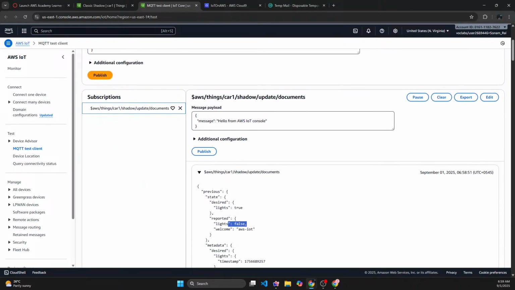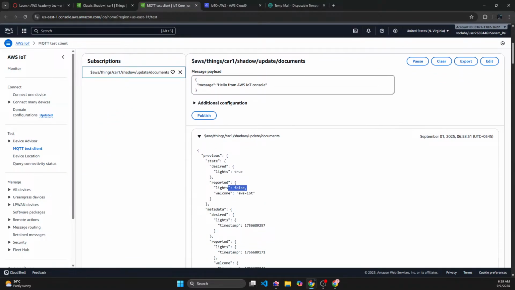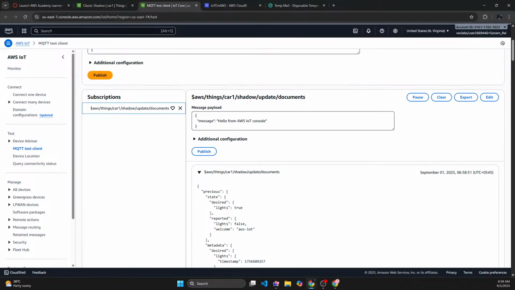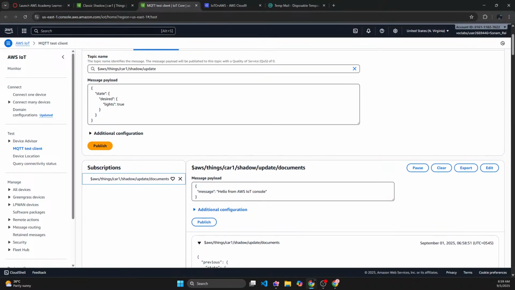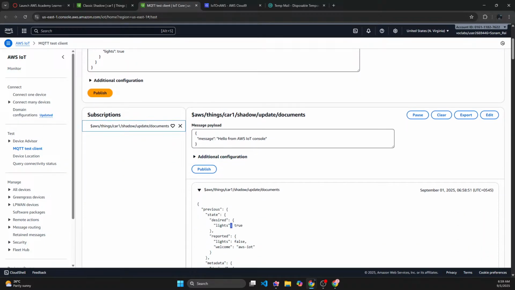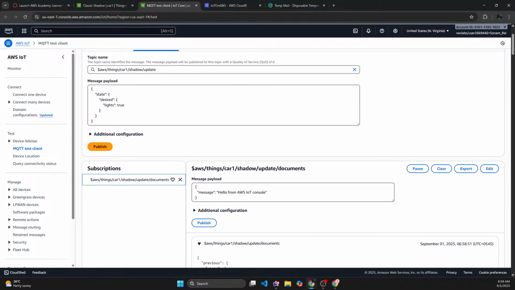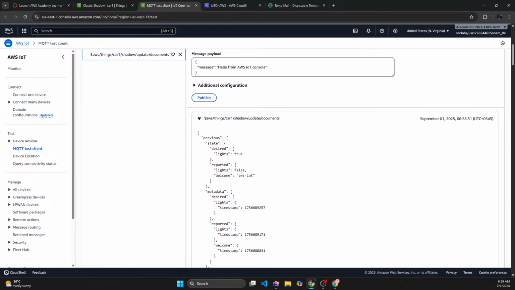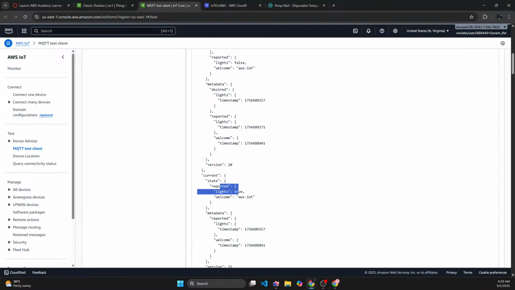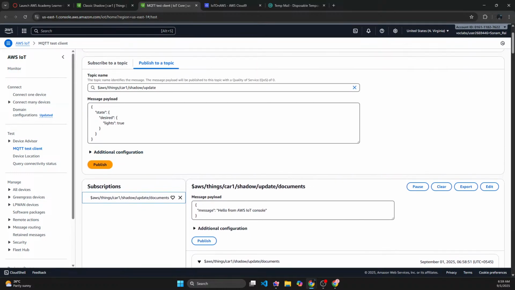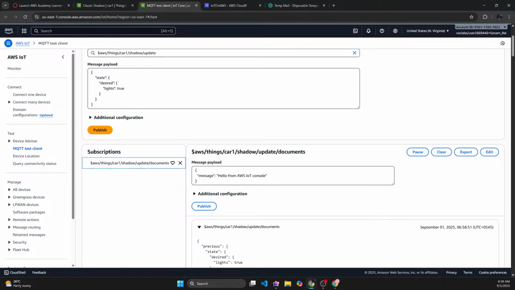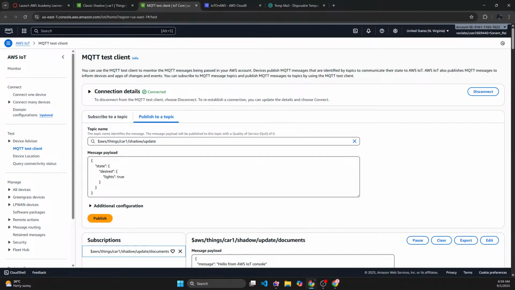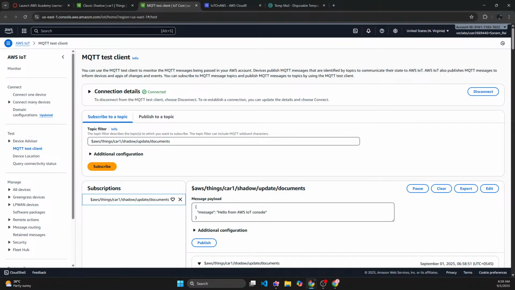So reported state means the state that I have right now, and desired state is the state that I want. Yeah, that's definitely how it is. And current state is the state that I have right now after it is changed. Subscribing to document is quite confusing.